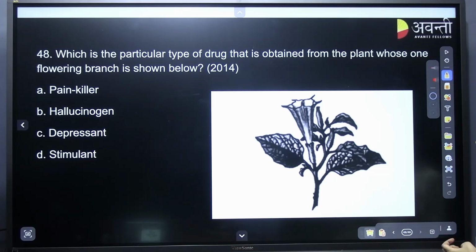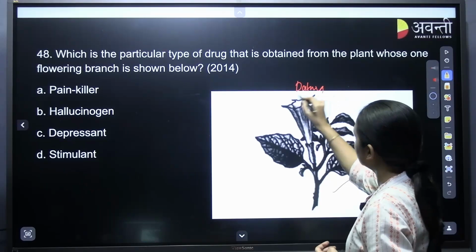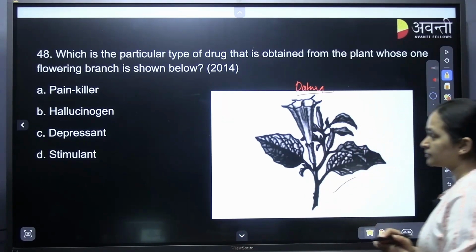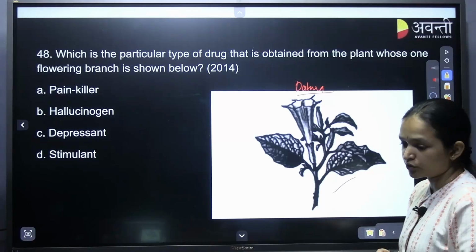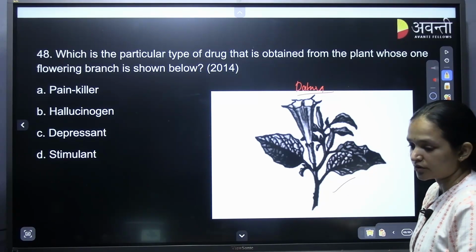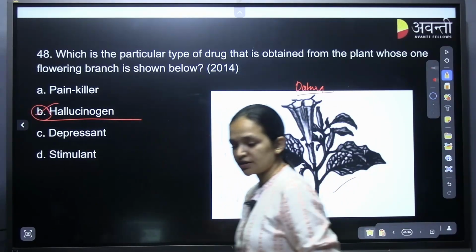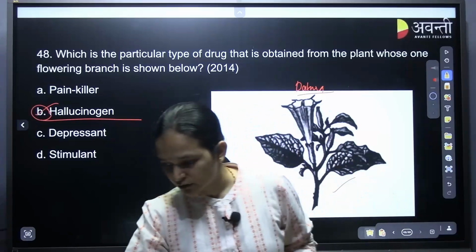Which particular type of drug is obtained from the plant whose one flowering branch is shown here? Actually this is datura. Datura is a hallucinogen. So B for Bombay is the correct answer. Understanding? Any doubts?